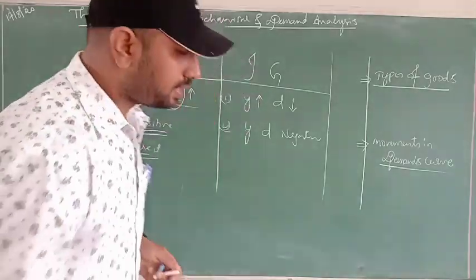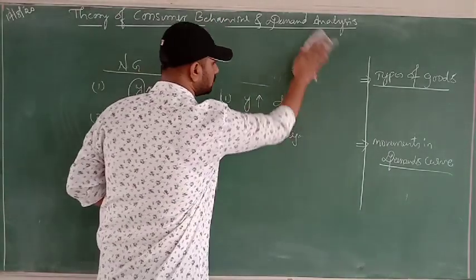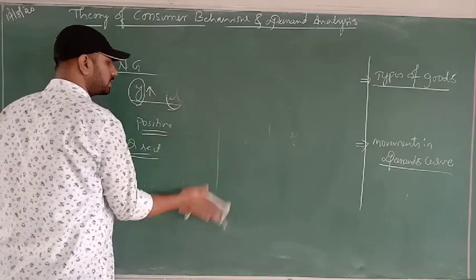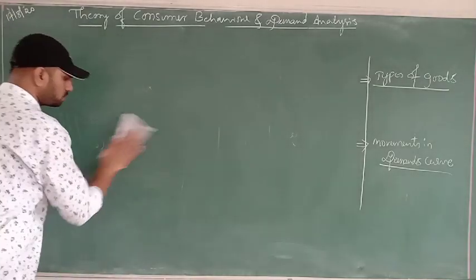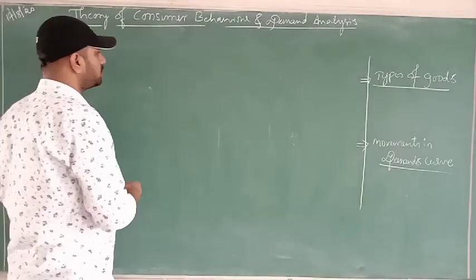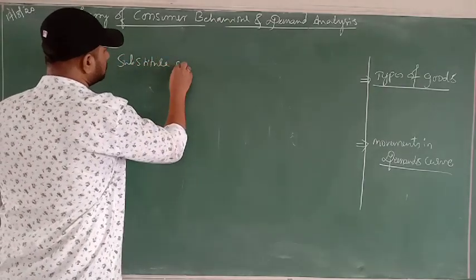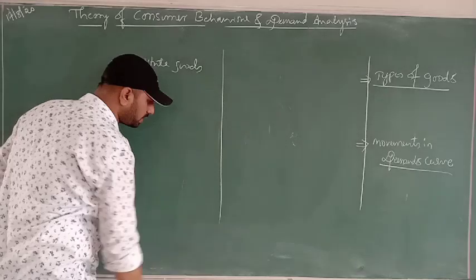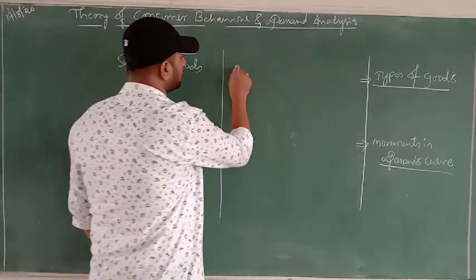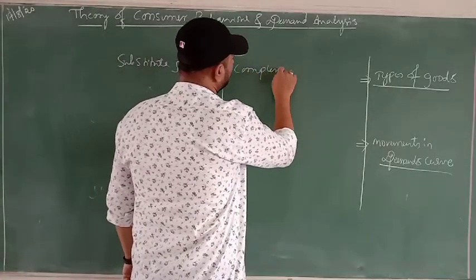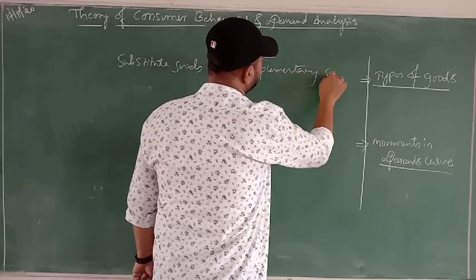Now coming to the third and fourth types of goods, the meaning of which we have already discussed. Those goods are called substitute goods. Which kind of goods? Substitute goods. The name itself indicates substitution. And the next one is complementary goods.